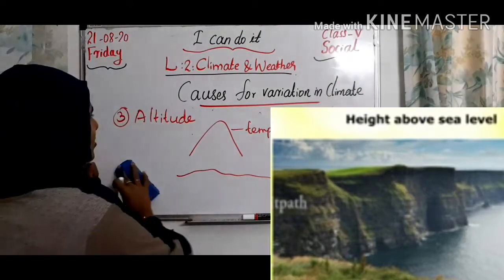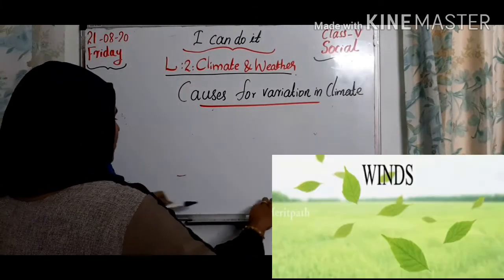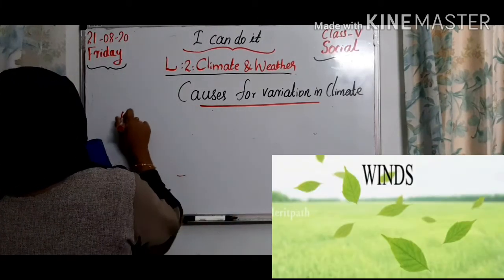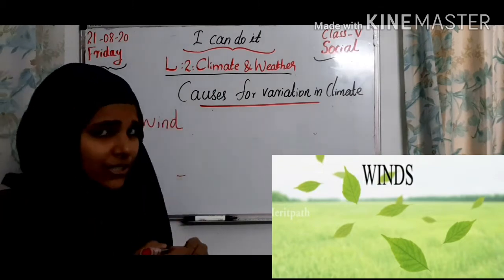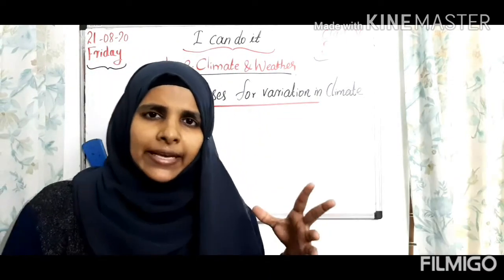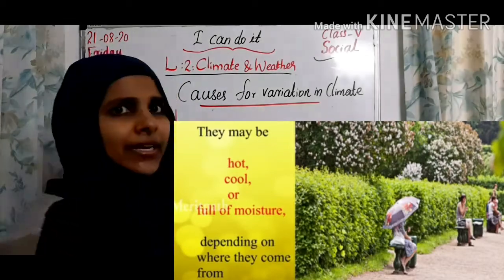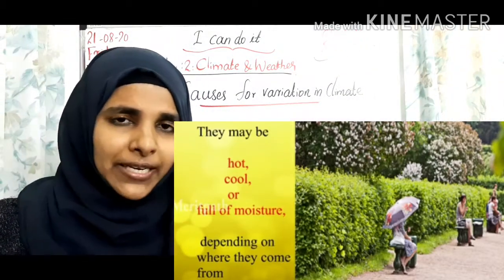Then next factor is wind. Okay, fourth factor is wind. We know that wind blows from different regions. It may be cold wind or hot wind, or like dust. We can feel that. So wind originates from different places.